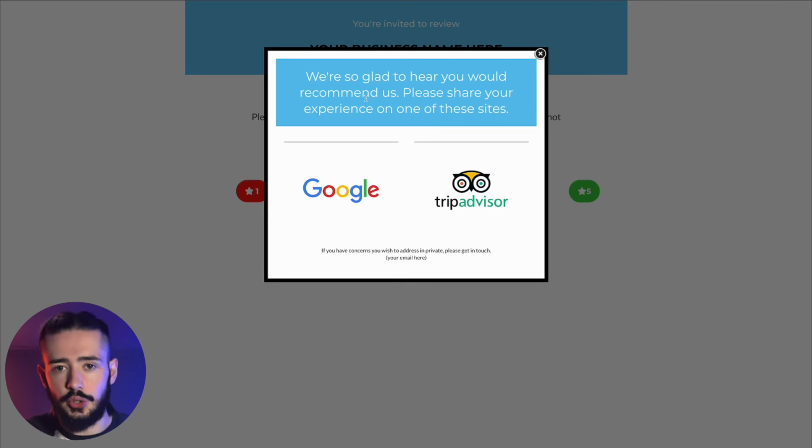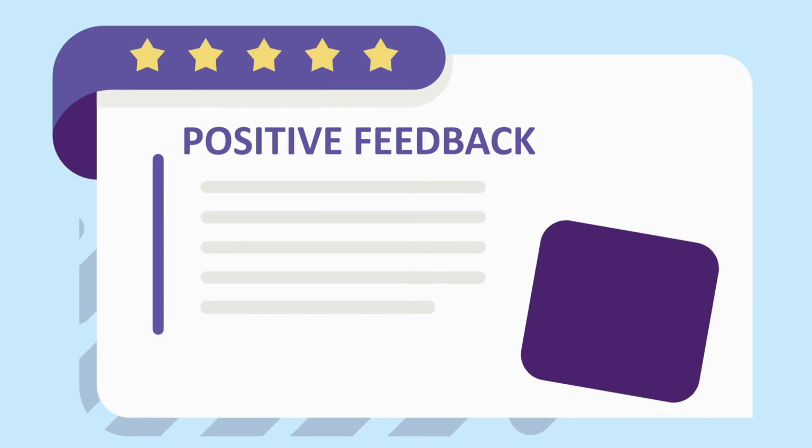customizable. Like I said, you can import this directly into your account, so you can remove any platforms, you can add any platforms. What actually happens here is if we go ahead and click on either one of these images, it will then take us to the corresponding platform where we can then go ahead and leave our positive review.